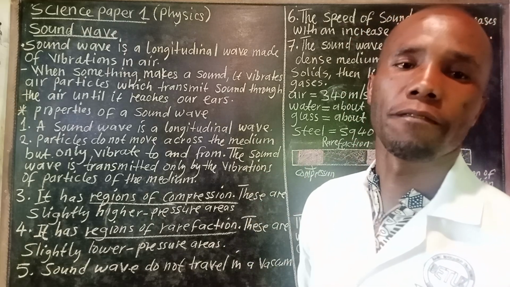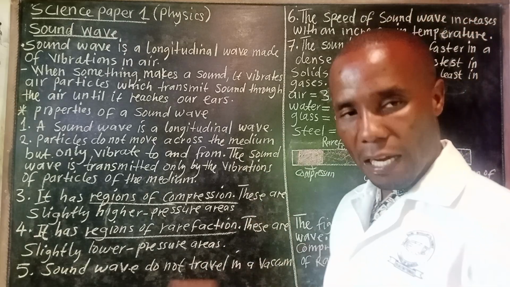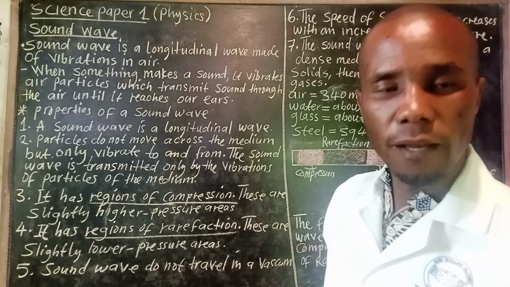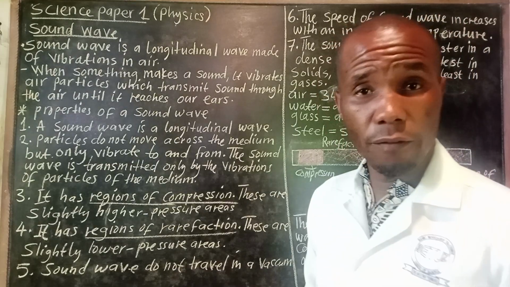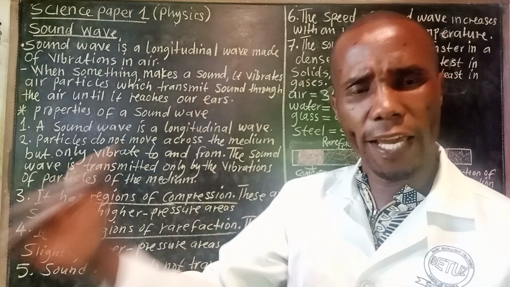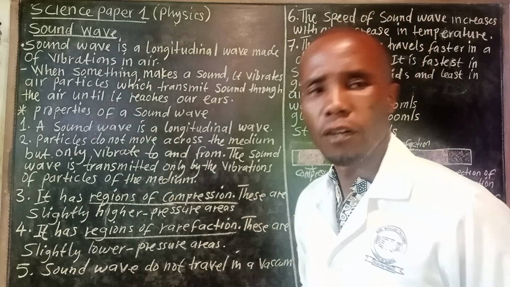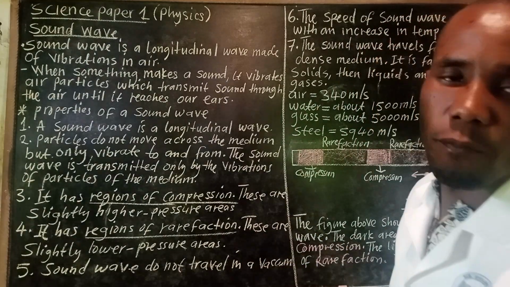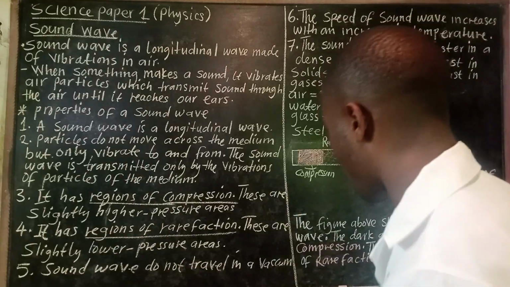Why? Because sound wave depends on air particles. So where there is no air, sound wave does not move from one point to another.